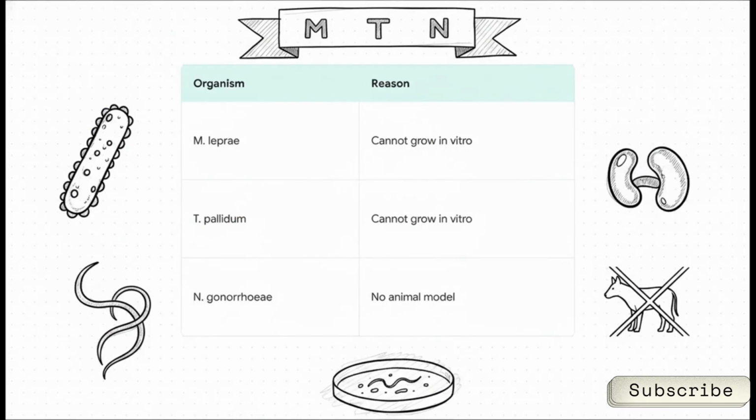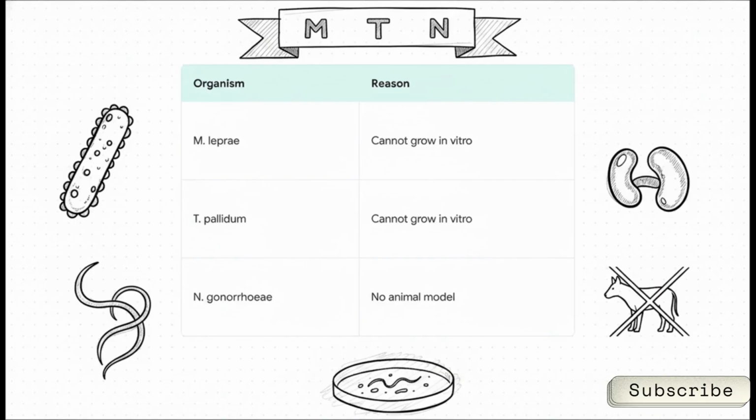However, biology is messy, and let me tell you, examiners love exceptions even more than they love the rules. Use the mnemonic MTN to remember the organisms that completely fail Koch's postulates. M is for Mycobacterium leprae, and T is for Treponema pallidum. Why do they fail? Because they cannot be grown in vitro. They only grow in animals.